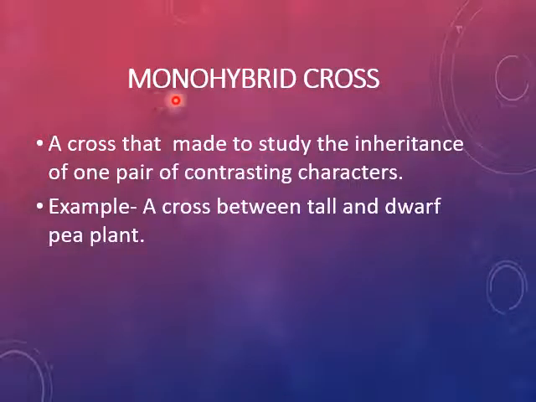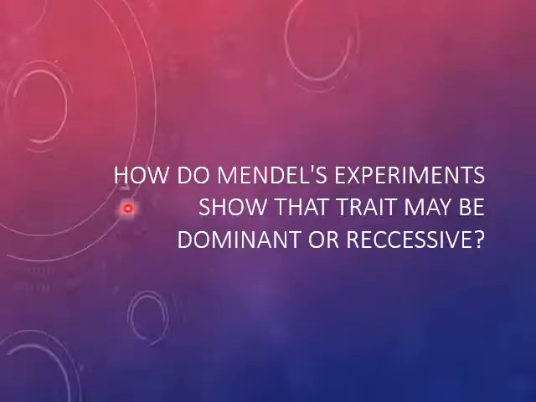What do you mean by mono? Mono means one. Hybrid means hetero. A cross is made to study the inheritance of one pair of contrasting traits, for example, the cross between tall and dwarf plants. So the NCERT question is, how do Mendel's experiments show that a trait may be dominant or recessive? So we are going to explain it in the form of a question, where the answer and the cross are there.